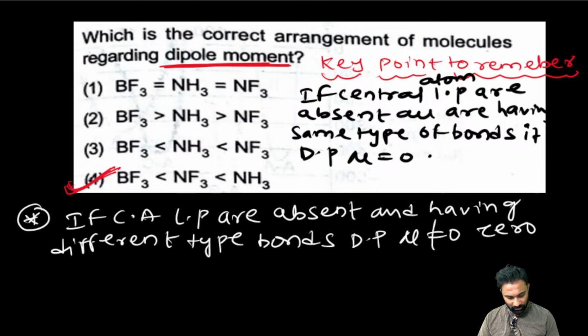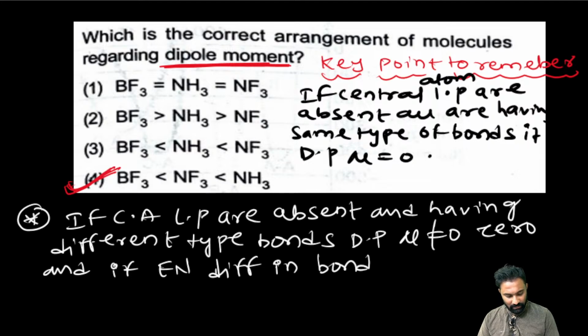And if the electronegativity difference in bonds increases, dipole moment increases. This is one key point.